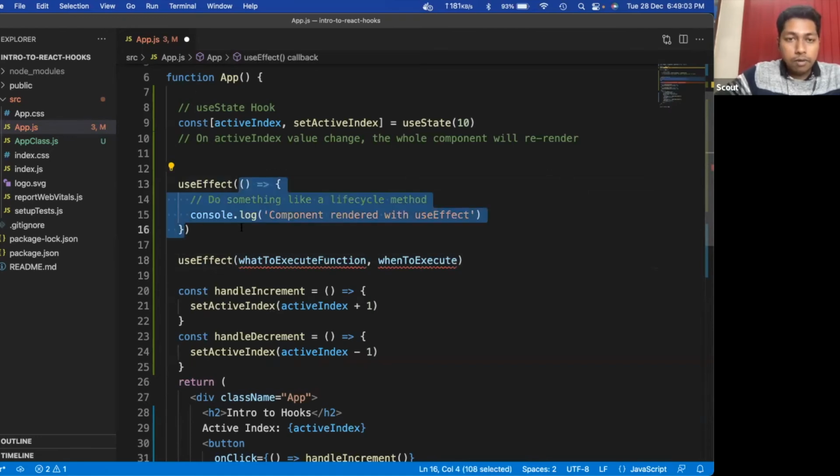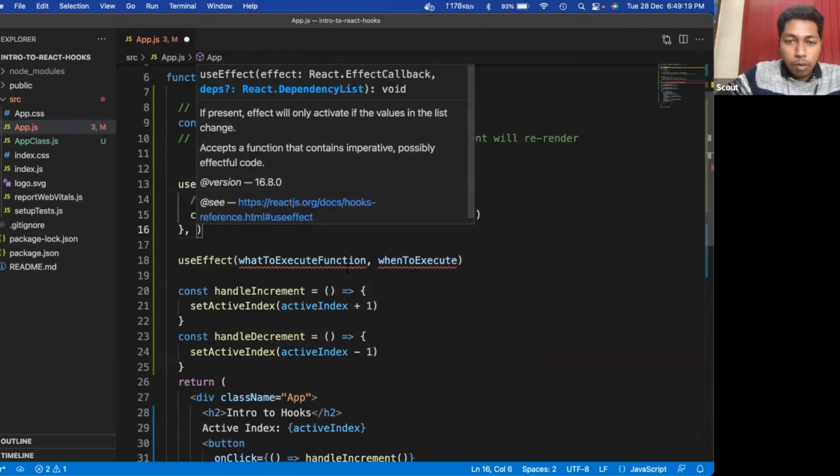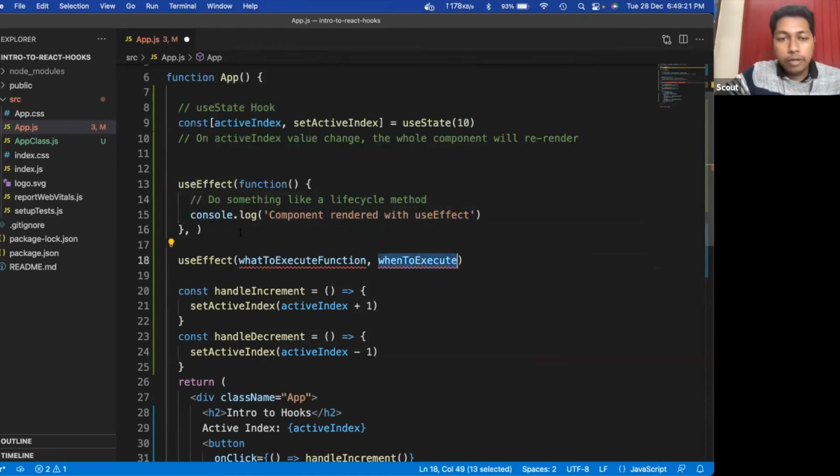We can also replace it with a normal function syntax, and this will also work. This is the first argument. Second, after the comma, we have to define when to execute. This second argument is very important; it defines when this piece of code will execute.